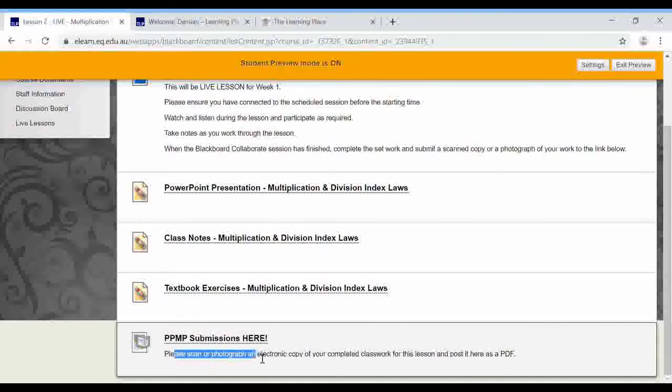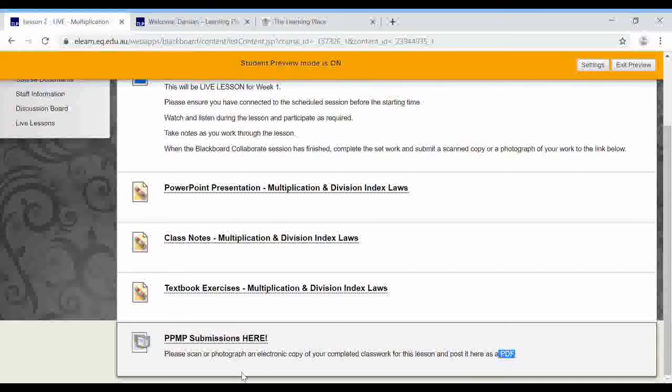It says, please scan or photograph an electronic copy of your completed work. So if you have a scanner, easy, you can scan it and save it as a PDF and put it in there. If you do not have a scanner, but you have a smart device like an iPad, a tablet, a phone, something with a camera, you can take a photo of it, and there are apps out there, free apps by the way, that will convert it to a PDF, and you can then perhaps email it to yourself and then send it to me that way.